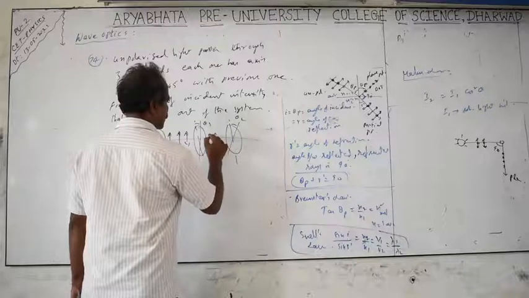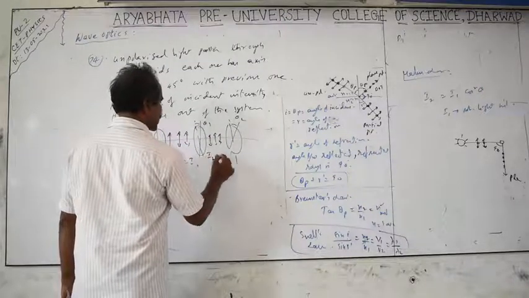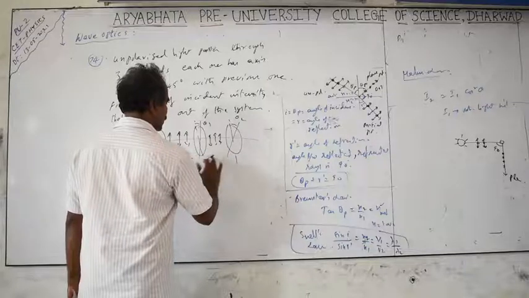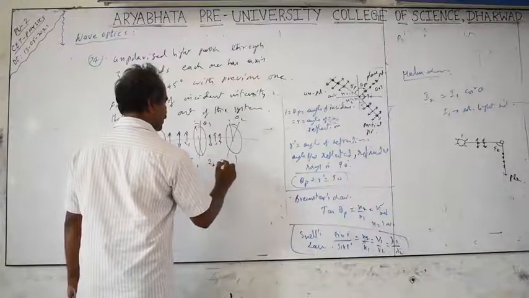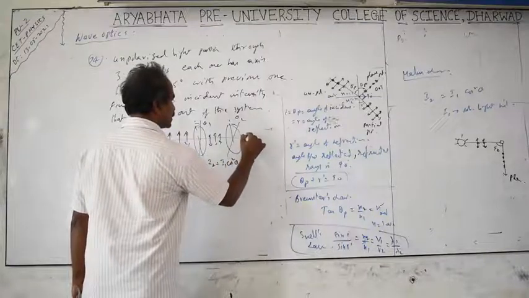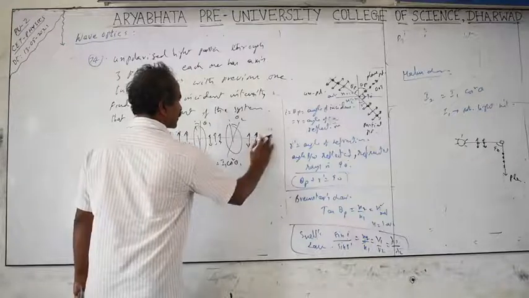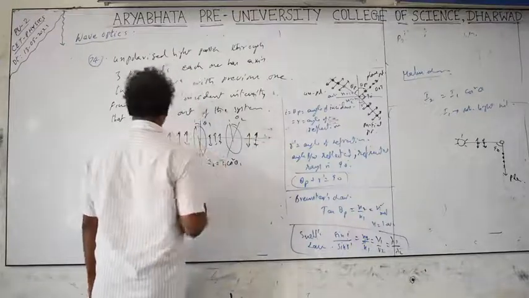The vibration will be parallel to this axis. The intensity is I2. Here apply the Malus law: I2 equals I1 into cos square theta 1, and here the intensity is I3. Polarized.